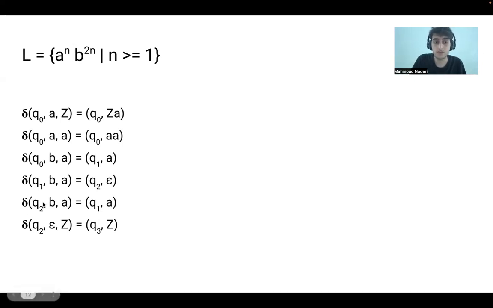So if in Q2 B is coming, we know that we come from state Q1, which we have popped previously, so we ignore it and go to Q1 to pop the other one. Q1 does the same, pops it, and goes to Q2. This goes on until we have nothing coming and our stack is empty. So we go to Q3, the final state, and finish our PDA.